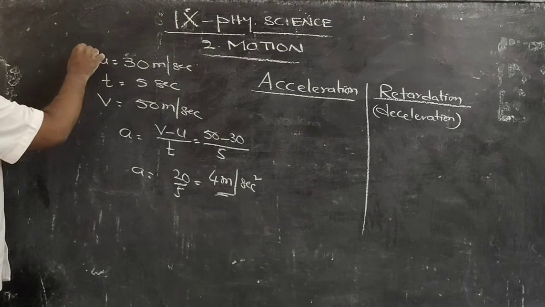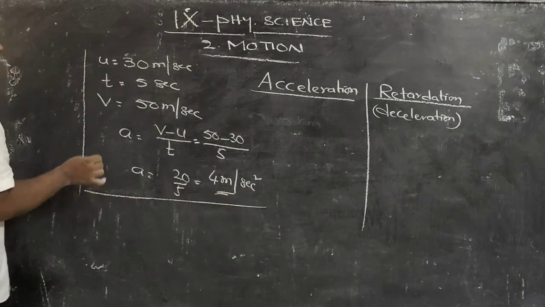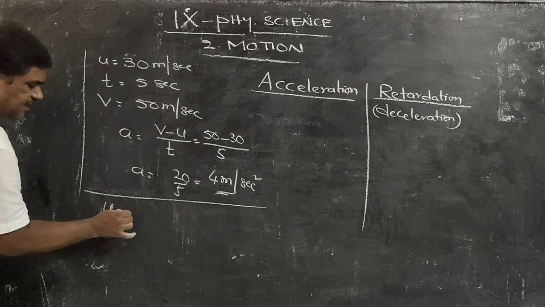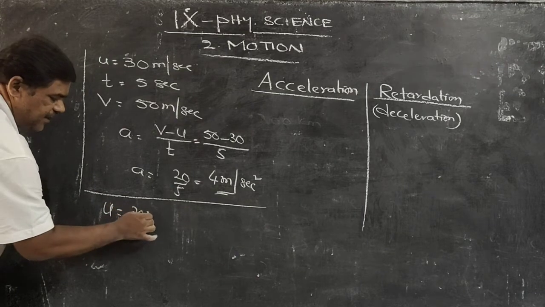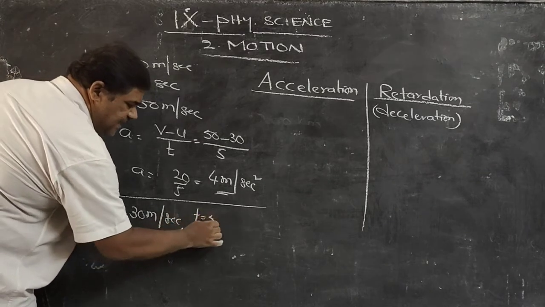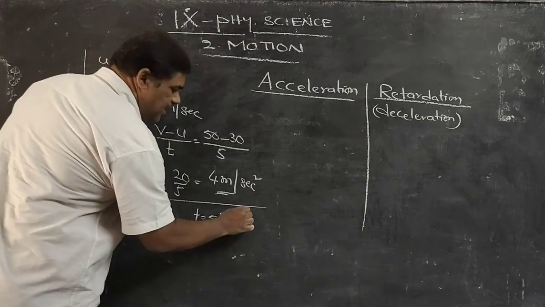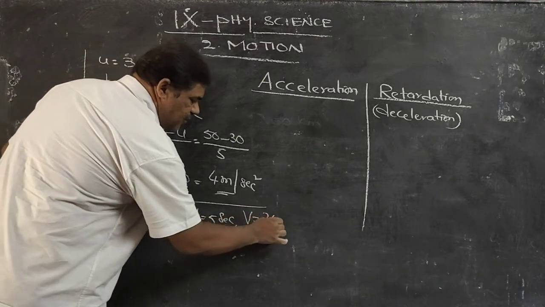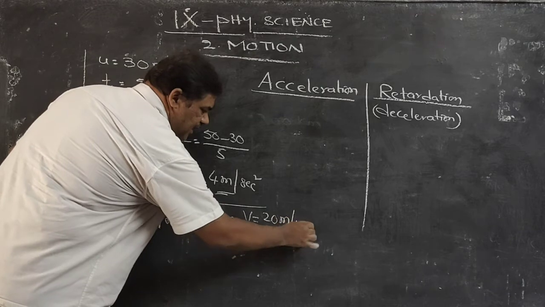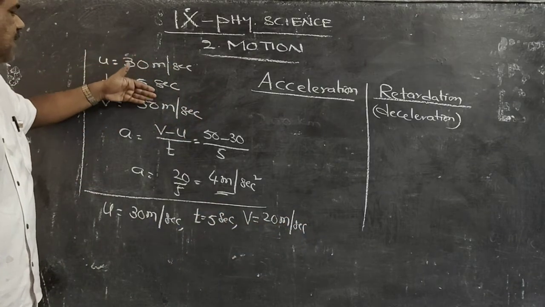Now let us see another example. Initially a car is going with a speed of 30 meters per second. After 5 seconds, the driver changed the speed and now the final velocity is 20 meters per second. In the first case the driver increased the velocity, 30 becoming 50.